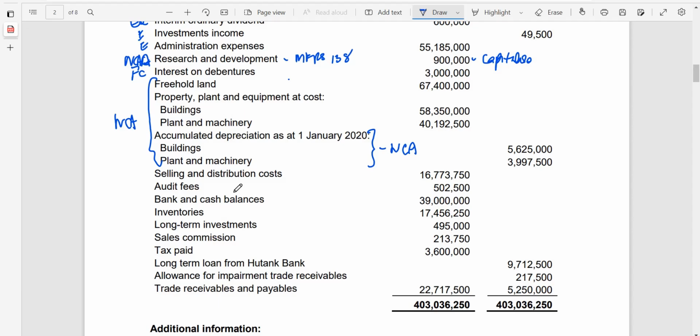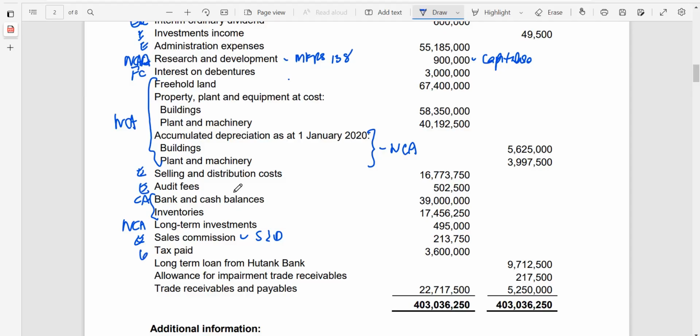Selling and distribution is an expense. Audit fees are also expenses, but be careful: selling and distribution is classified as a separate line item, while audit expenses are part of admin expenses. Bank and cash balances, be careful if you have any receipts or payments of cash and bank. These are current assets. Inventory is a current asset as well. Long-term investment is a non-current asset. Sales commission is part of expenses, and this is going to be under selling and distribution.